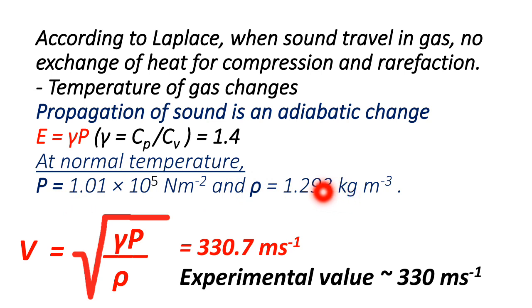So we can put all those values. We have also this additional part, we can put this value also, and now we have velocity, that is speed of sound, is equal to square root of gamma into pressure divided by density. We can put all the values and when it is calculated we will get 330.7 meter per second. So this calculated value 330.7 is almost equal to the experimental value, that is 330 meter per second. So we all agreed to Laplace.